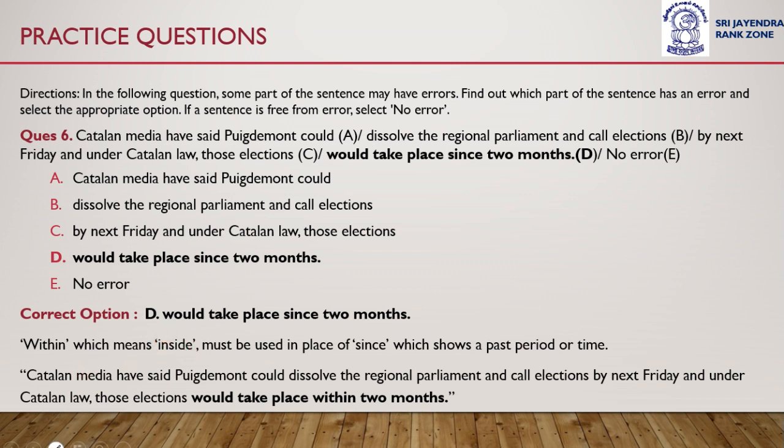The correct sentence would become: Catalan media have said Puigdemont could dissolve the regional parliament and call elections by next Friday, and under Catalan law, those elections would take place within 2 months. This is the correct sentence, and the error lies in part D of the sentence, which is the correct option to question number 6. Instead of since, within should have been used. Would take place within 2 months.